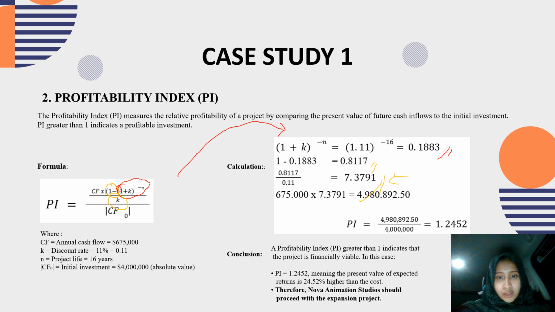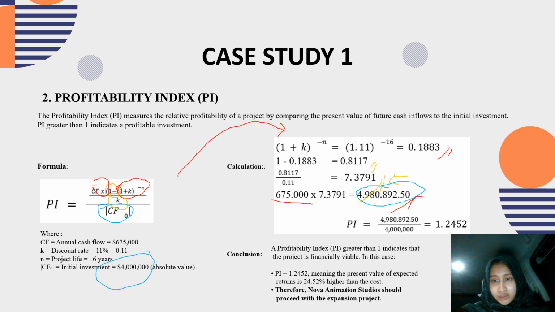And then after that we put the CF. This is the CF. This is the result, and then the PI is this divided by this. So this is the result.